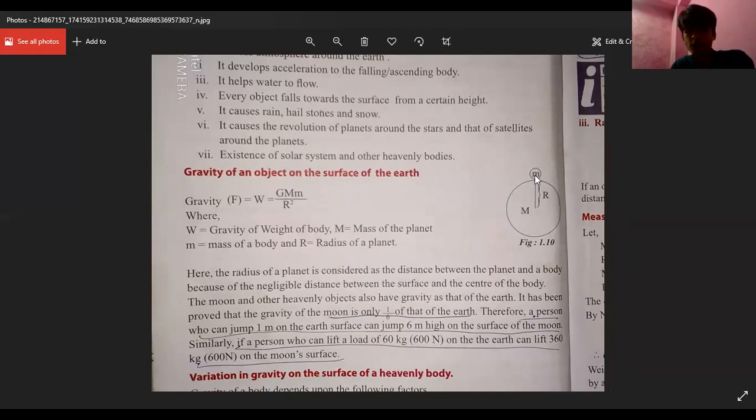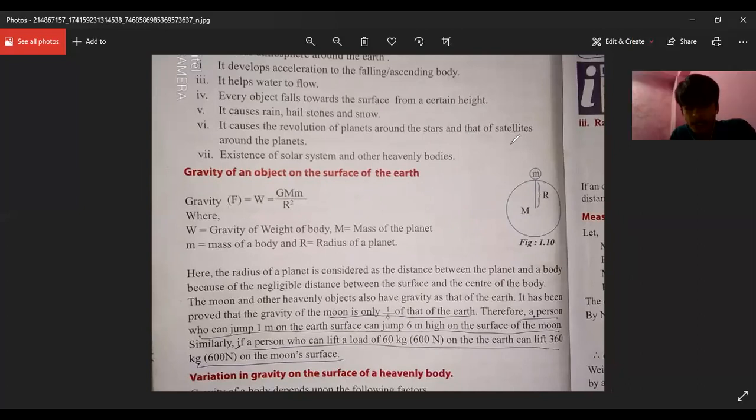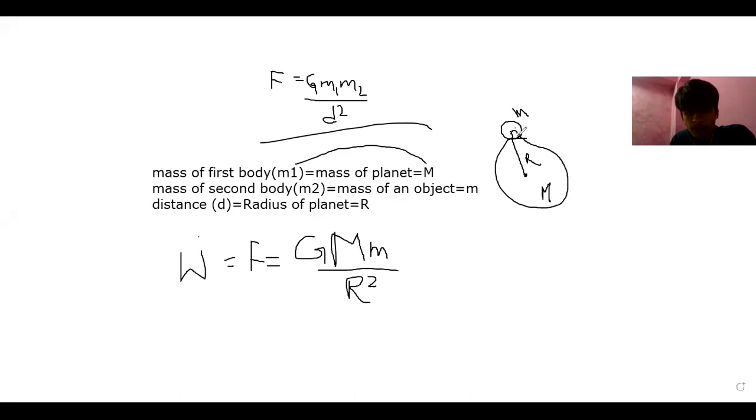So we neglect this distance. From here to here, it will be negligible. This won't be taken into consideration because it is very much smaller than the radius. That's why we can neglect that.